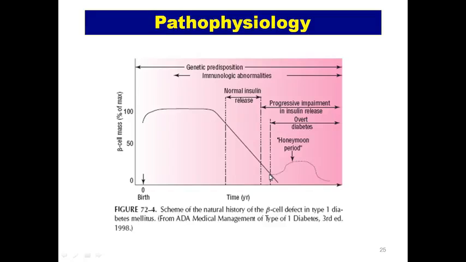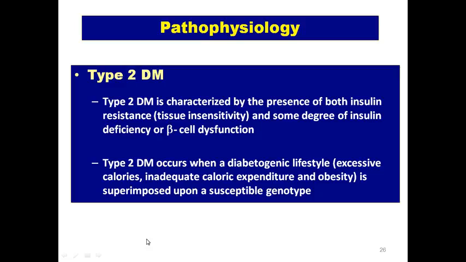So when type 1 diabetics are discovered, when they are presenting with diabetic ketoacidosis or with any symptoms, their 80 to 90% beta cell mass is gone. They'll need the treatment at any cost. They have to be started on treatment.